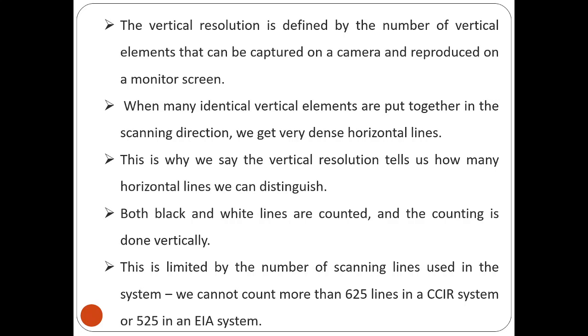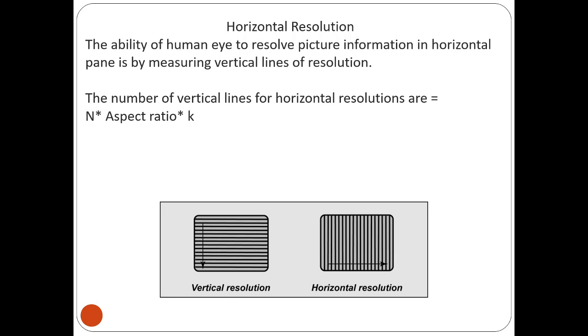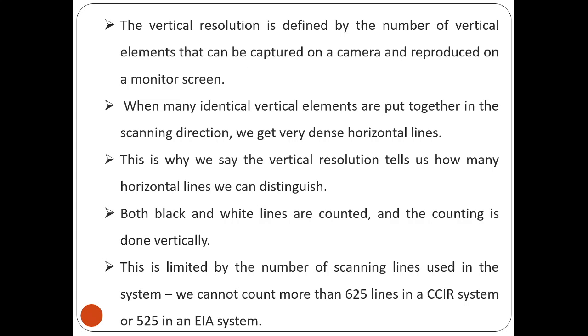Vertically means from top to bottom, how many horizontal lines you can distinguish. Now see here, there are gray and black lines. How many black and gray lines you can distinguish from top to bottom? As we go from top to bottom, we are coming vertically downward, but the lines are horizontal. Both these black and white lines are counted, and this counting is done vertically, top to bottom, and it is limited by the number of scanning lines used in the system.